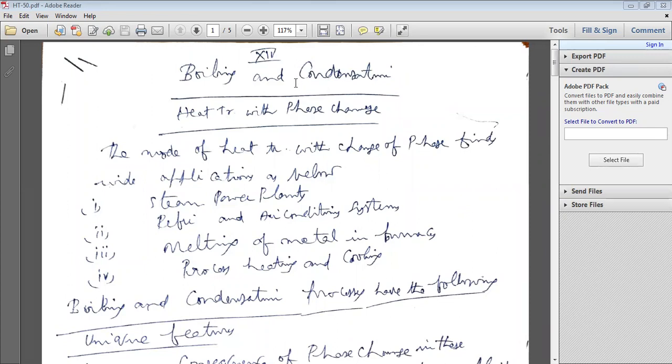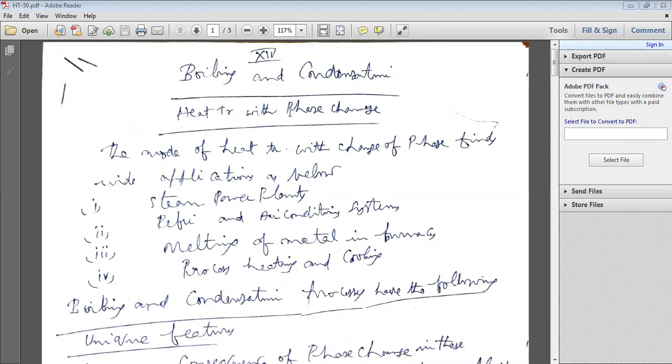So, fourth unit, second chapter, boiling and condensation. Boiling and condensation come under heat transfer with phase change. What is the meaning of phase change? In boiling, a liquid is converted into vapor.